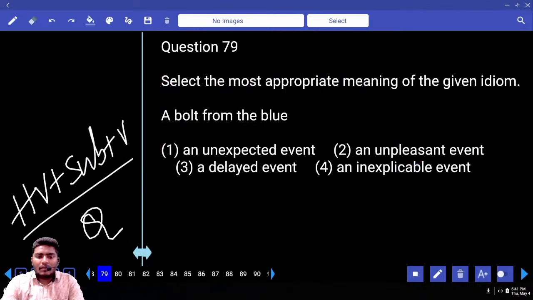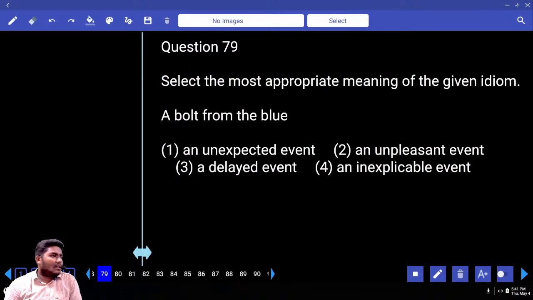Go to 79. Bolt from the blue. Repeatedly asked in the model test. It is also given in your textbook. What is something which is a bolt from the blue? Anything that happens all of a sudden, unexpectedly. Write one more idiom. Blue blood. What do you mean by blue blood? A person who belongs to a royal family. So what is your answer here? Unexpected event, first one. Move to 80.